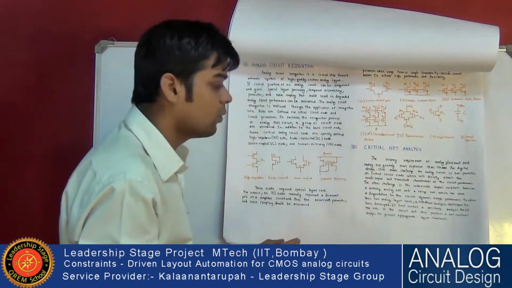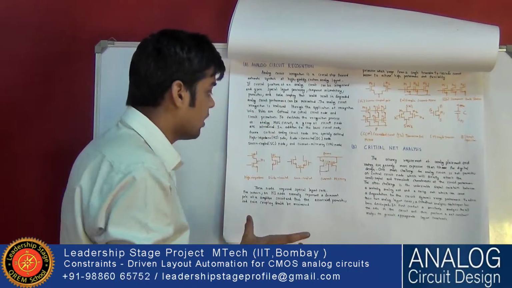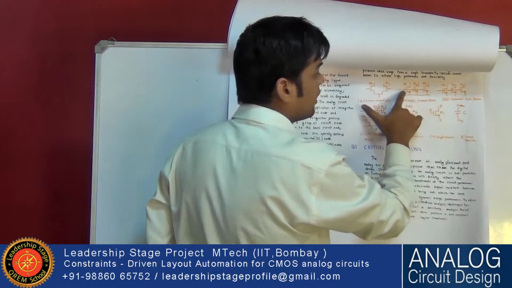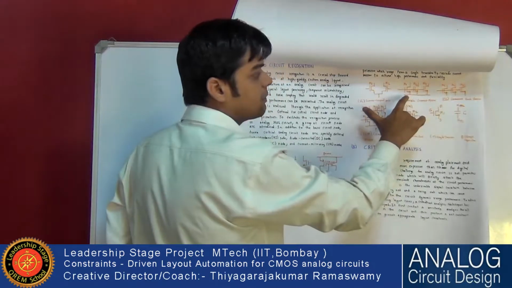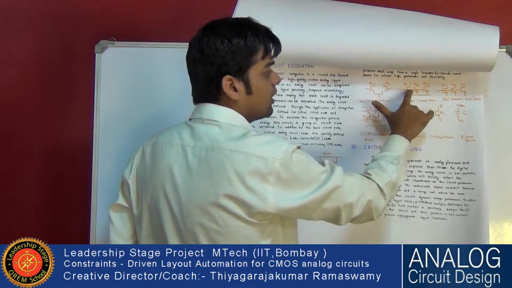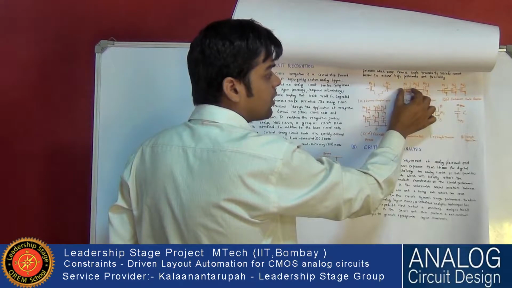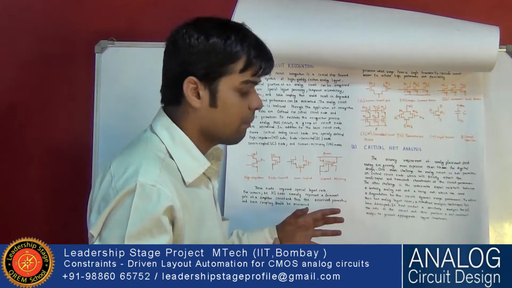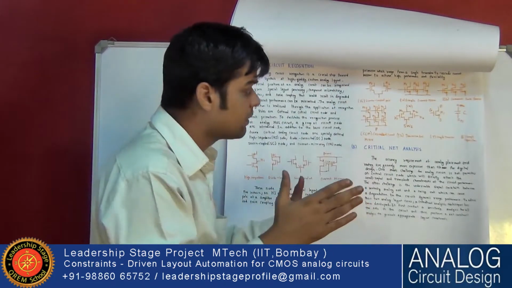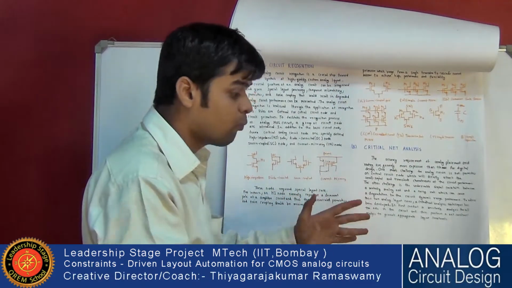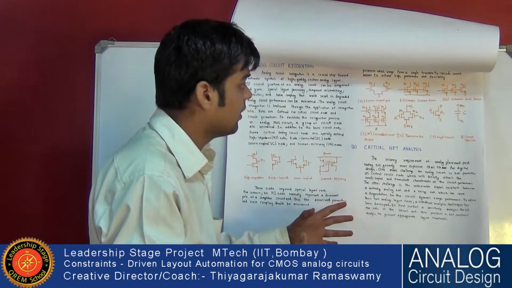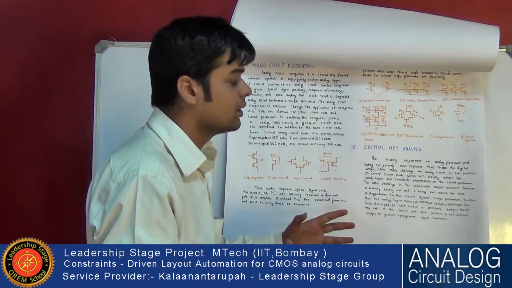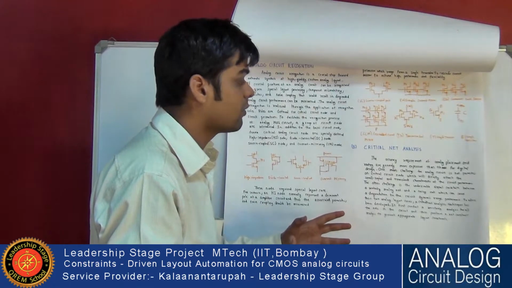If there is a current mirror, in schematic simulation we connect these two wires. But in layout, if these two devices are kept away from each other, the resistance between the two gates creates a potential difference.